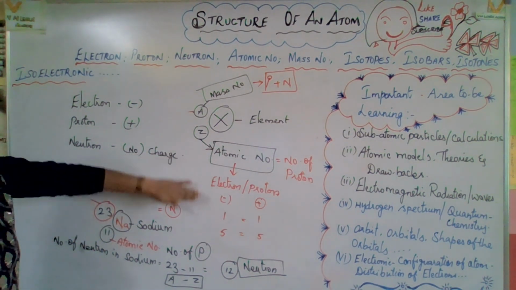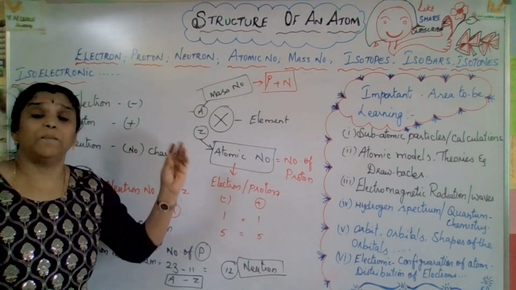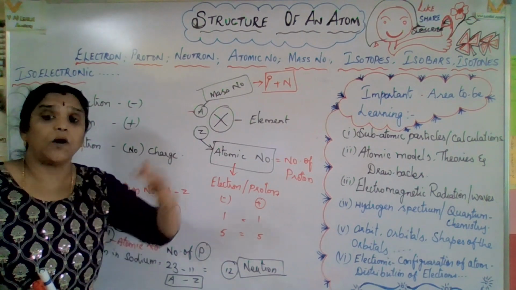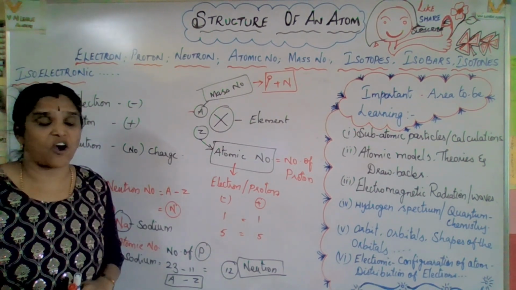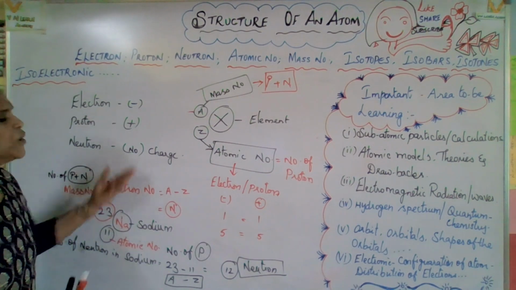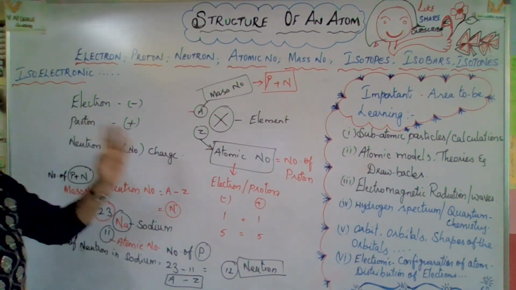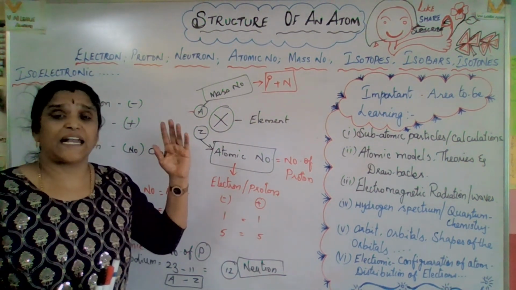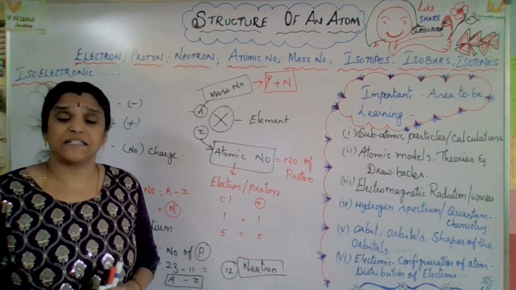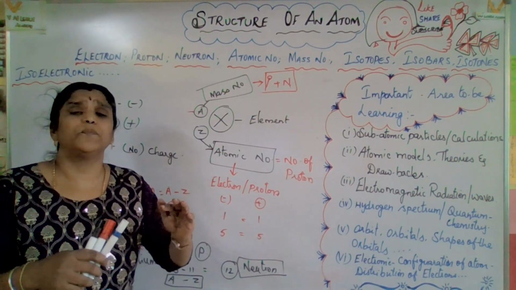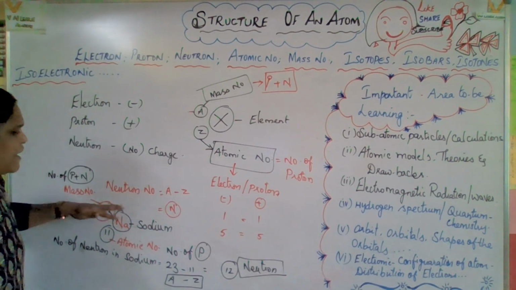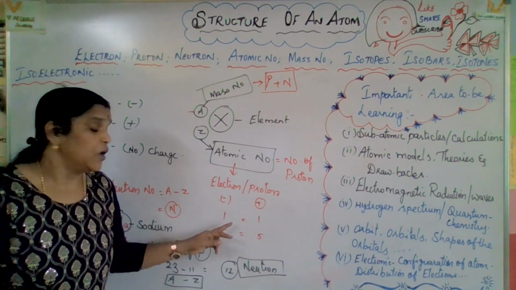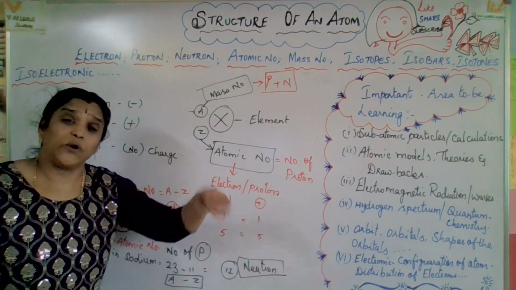Okay, now actually all these things you have learned already. I'm just bringing that bridge course for you, all those ideas, from known to unknown, like that only the education works. So now you already know all these points. Now let us go for isotopes, isobars, isotones, and isoelectronic. In isotopes, the number of neutrons will vary. Here electron and proton are both equivalent, like identical twins, so both are equal, but the neutron will vary.